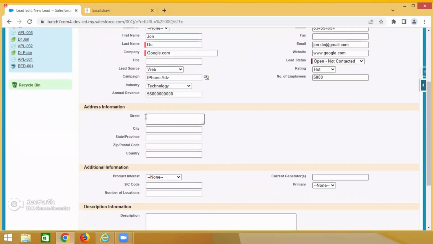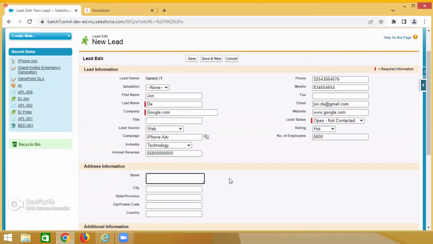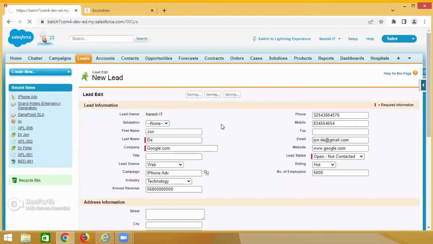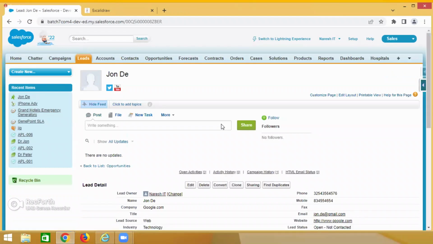Now, number of employees. In Google, for example, in India, 5,000 employees are there. Only from the India point of view. Address. So this guy's address, you need to add that. I don't require it. These are different information, guys. Same. Now save it.